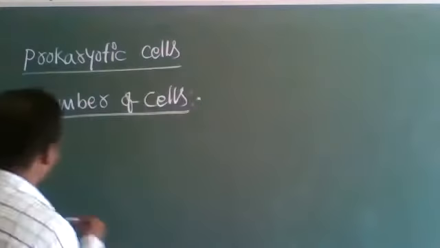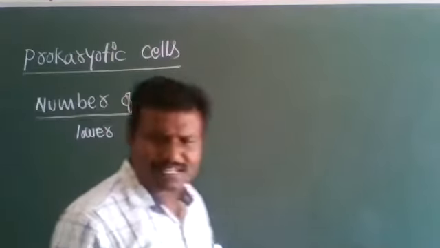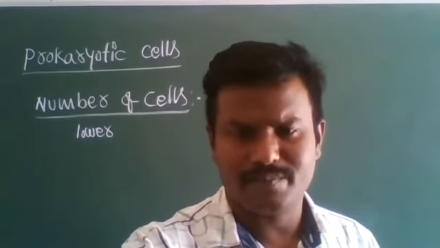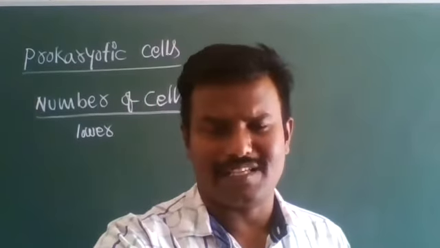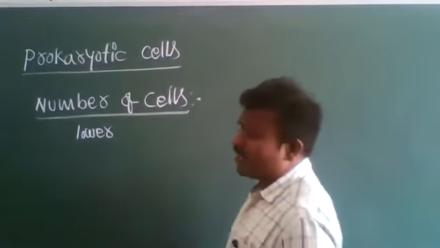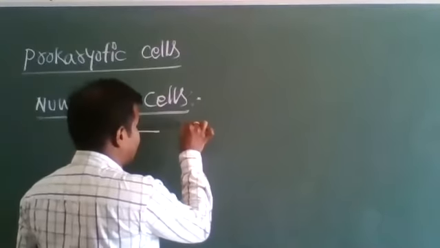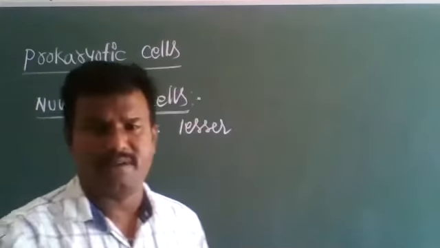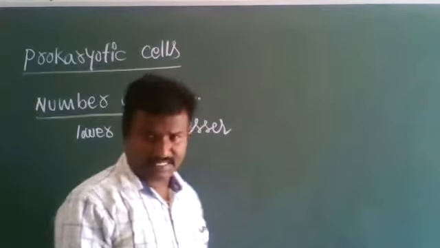For example, if we look at lower or smaller organisms, the number of cells is lesser in number. The cell number is lesser.